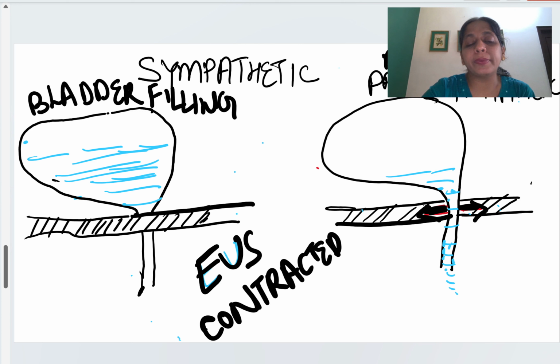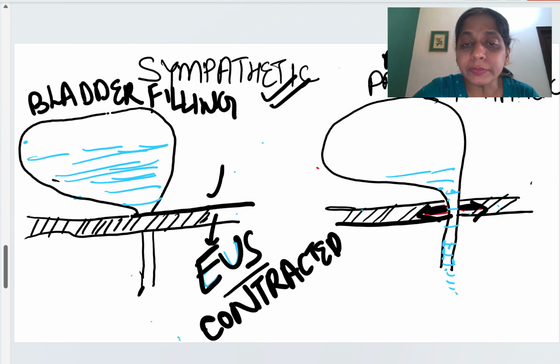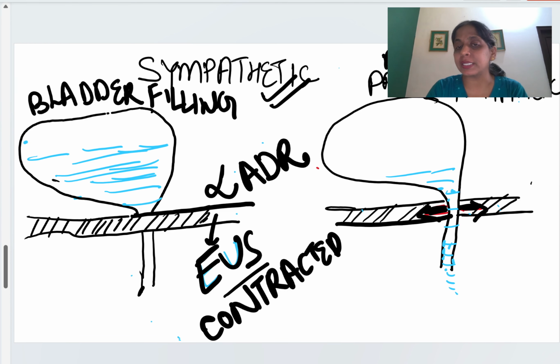Up to 150 ml, the external urethral sphincter is in the contracted state, and this is maintained by the sympathetic nervous system, through alpha adrenergic receptors. Norepinephrine is released and acts on the alpha adrenergic receptors, and they maintain the external urethral sphincter in the contracted state.